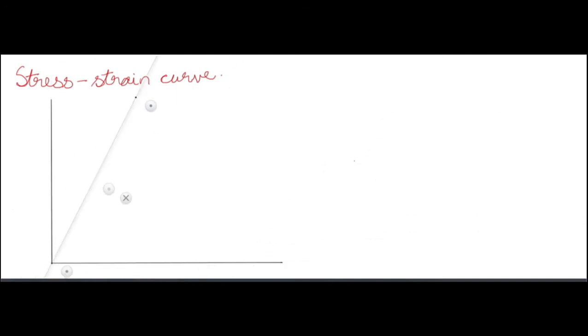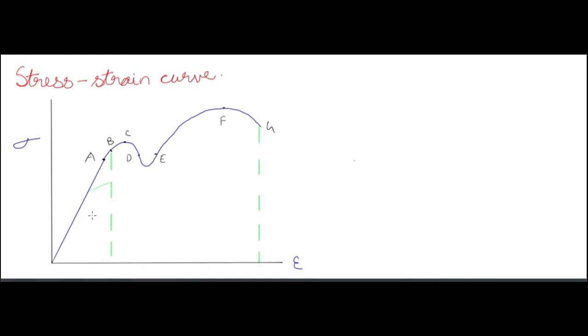Now the stress-strain curve of a ductile material. This is the stress-strain curve of a ductile material, or you can say mild steel. In this stress-strain curve, we will have some points: A, B, C, D, E, F, G, and this is the area under the curve. The green part is known as resilience and the yellow part is known as toughness.